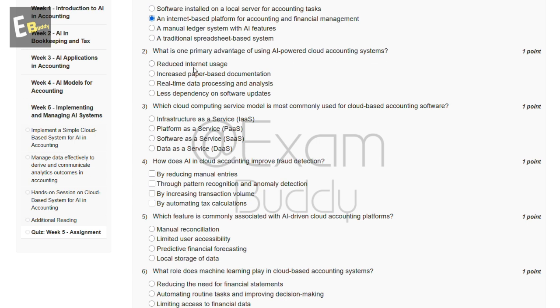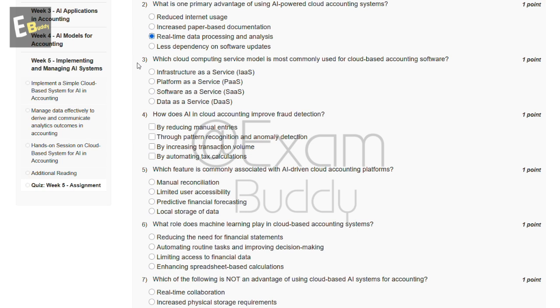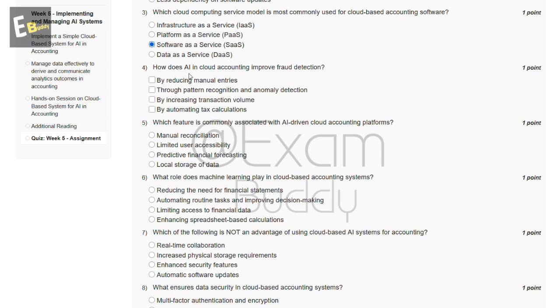These are the options, and the answer to our second question is C, real-time data processing and analysis. Now the third question is, which cloud computing service model is most commonly used for cloud-based accounting software? These are the options, and the answer to our third question is C, Software as a Service. Now the fourth question is, how does AI in cloud accounting improve fraud detection? These are the options, and the answer to our fourth question is B, through pattern recognition and anomaly detection.